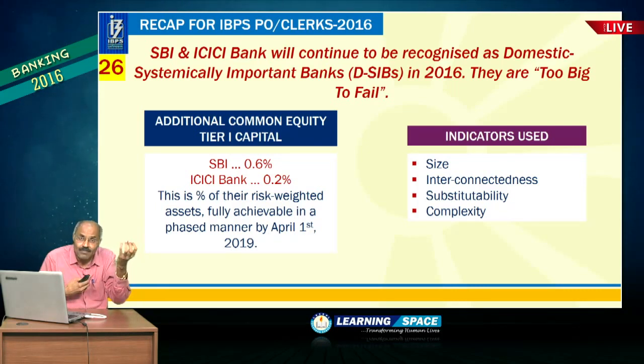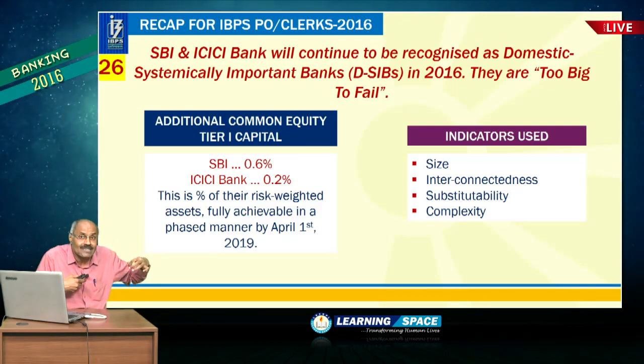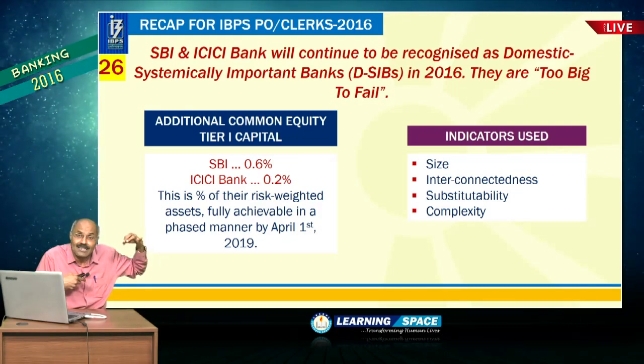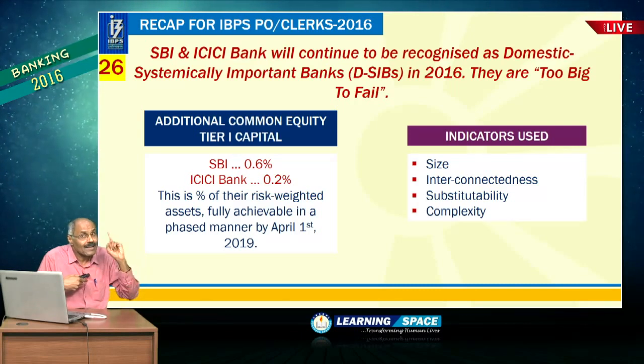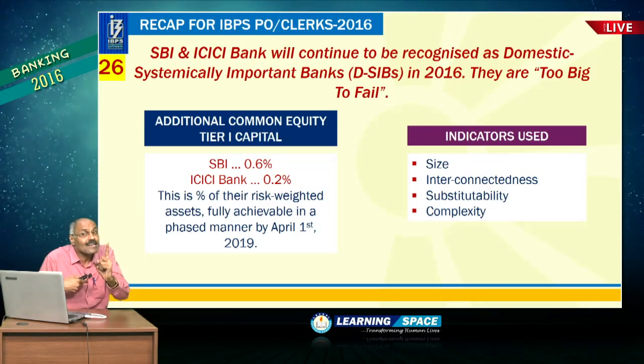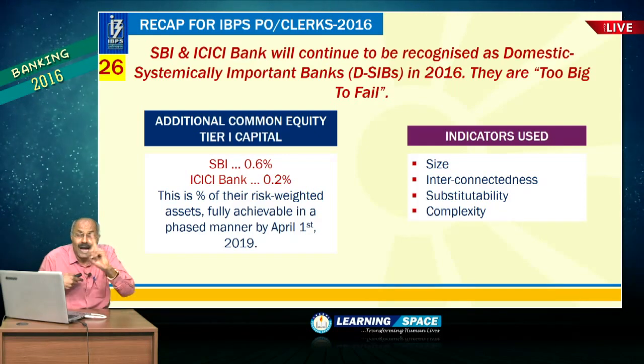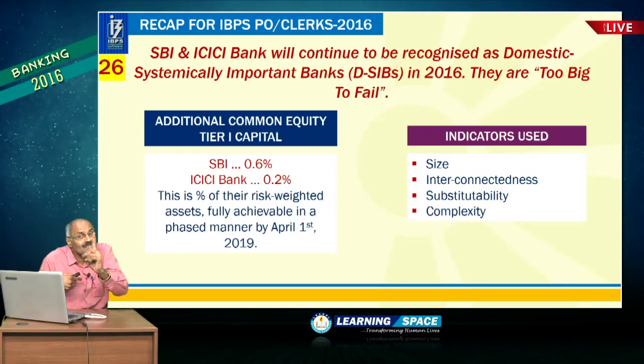For SBI, it should be 0.6% higher, to be managed gradually by April 2019, and for ICICI Bank, it should be 0.2% by April 2019. So, SBI 0.6% additional capital adequacy ratio, ICICI Bank 0.2% additional capital adequacy ratio.